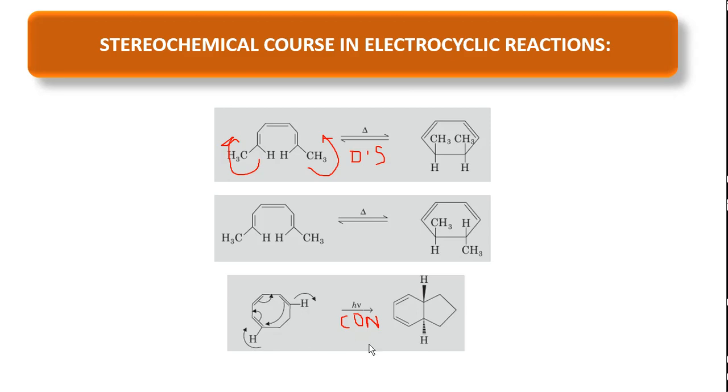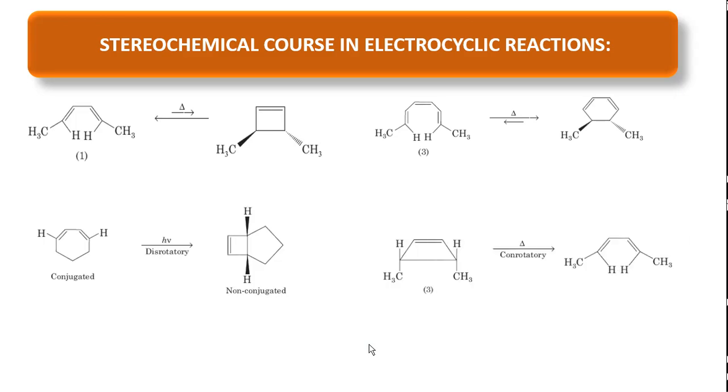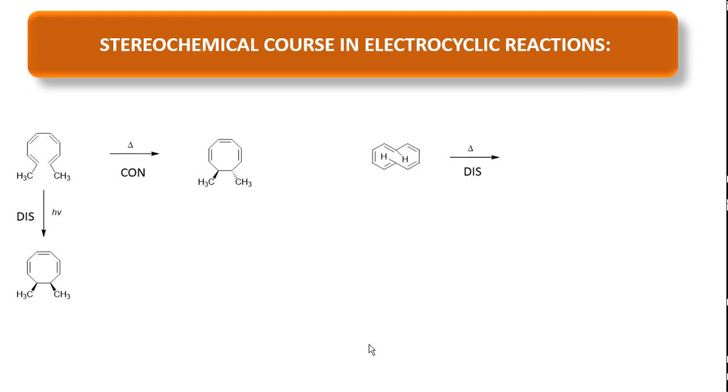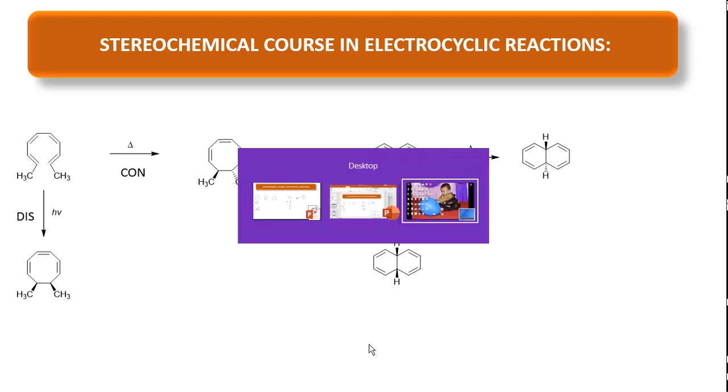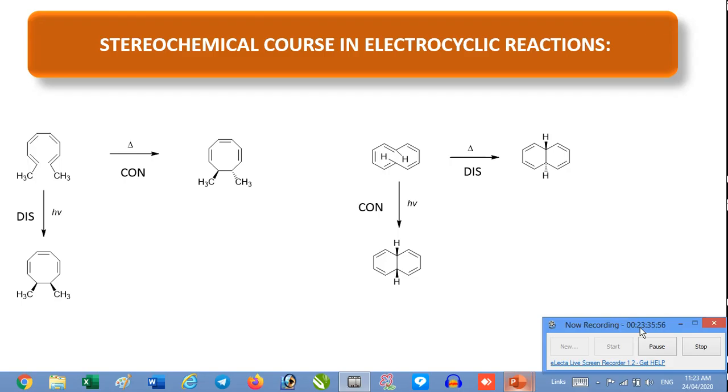So next examples are different examples; you have to practice and write them. Again, a lot of examples are there. So friends, this is about the stereochemical course in electrocyclization reactions. We will meet in the next class about the theories which are used to determine the allowed and forbidden conditions of pericyclic reactions. Thank you.